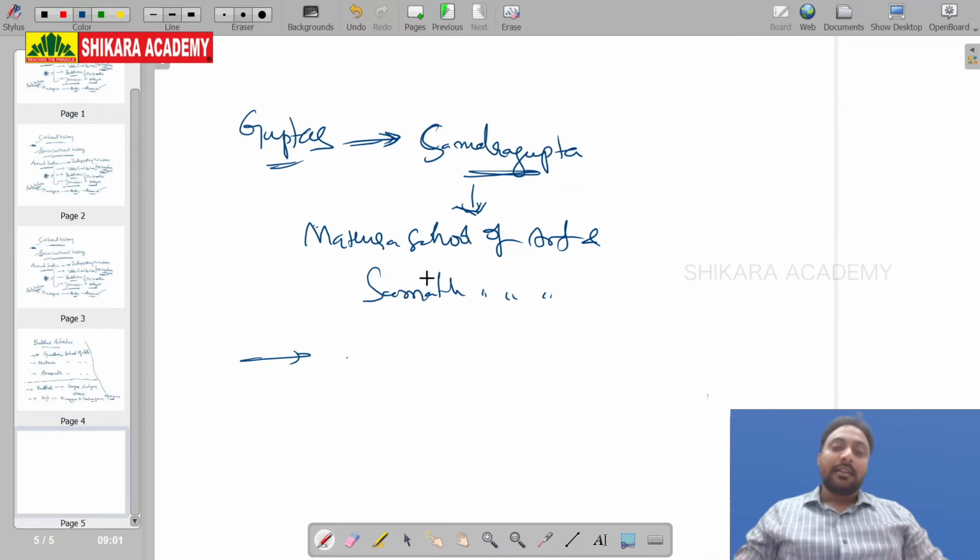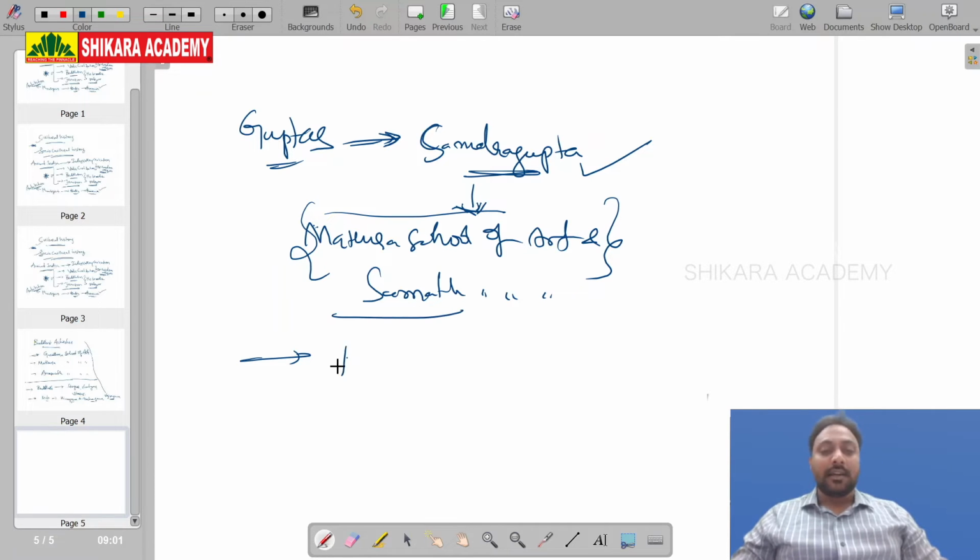Though Samudragupta was a Vaishnavite, he patronized Buddhist religion and architecture, and built many rock-cut caves in Madhya Pradesh and Uttar Pradesh. Those are Hindu rock-cut cave temples.